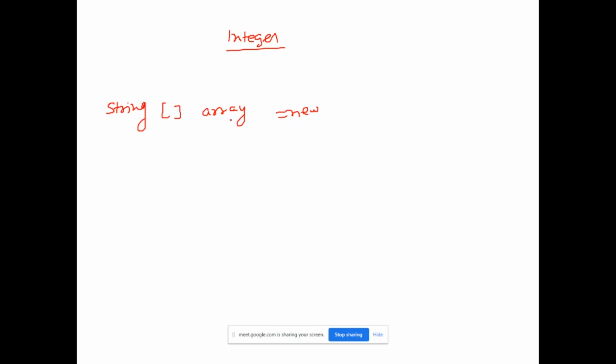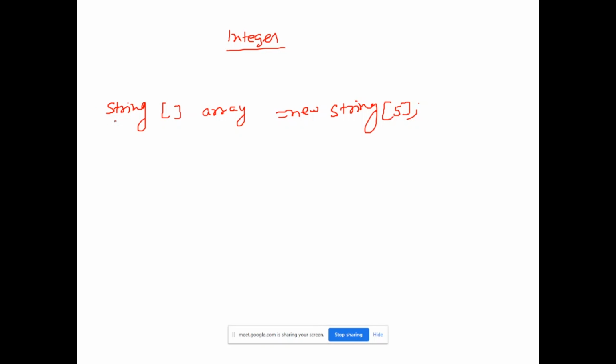I have not covered this topic, right? No, just integer array is covered. Okay. Now new string, and here you have to give size. So this is similar to how you declare an integer array.